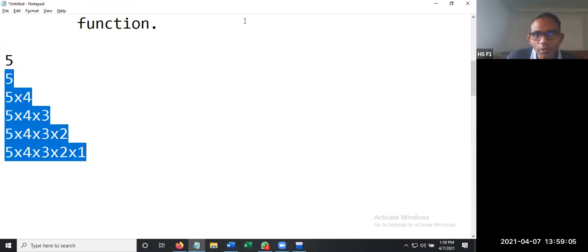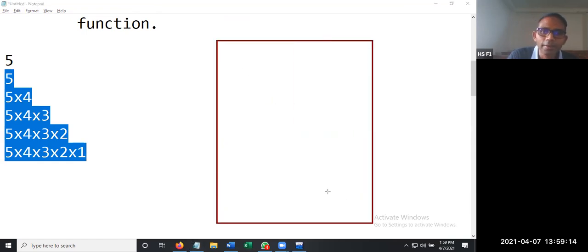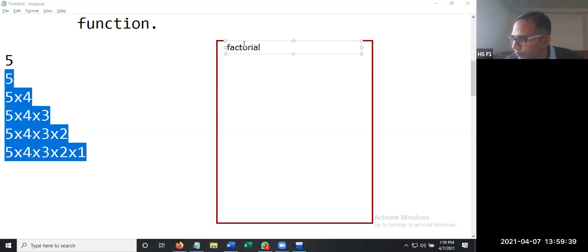Now, what exactly do you need to have in the memory? In the memory, initially, the memory must be allocated in this fashion. First of all, you are having a function. A function that calls itself is called direct recursion. And if a function calls another function that in turn calls the previous one, it is called indirect recursion. So for this program, we are going to make use of direct recursion. Direct recursion means what? The name of the function here is factorial.